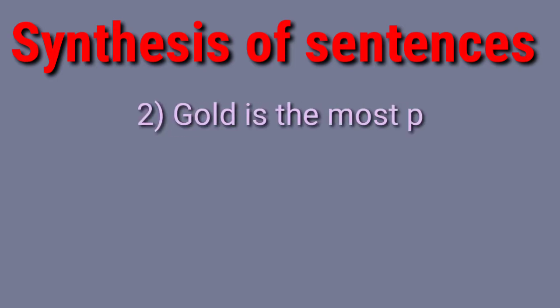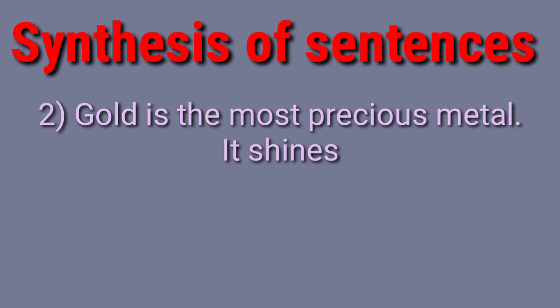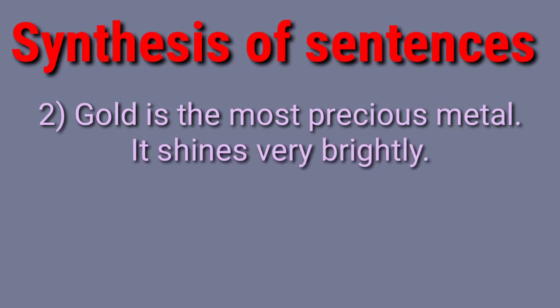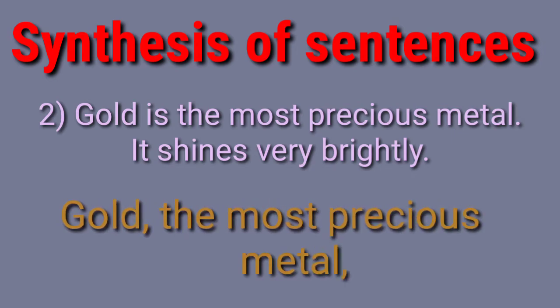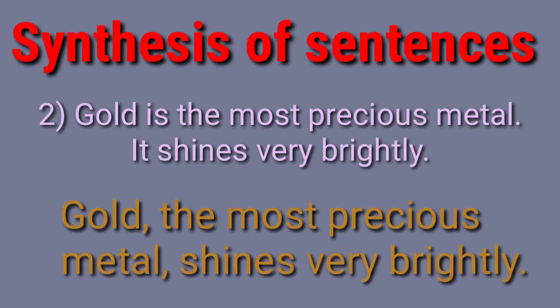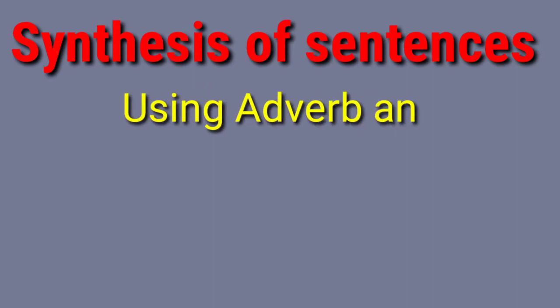Gold is the most precious metal. It shines very brightly. This is another sentence. The gold is most precious metal. This is the one sentence. And it shines very brightly. This is the another sentence. And if we change it into a one sentence, in a simple sentence, we can say gold, the most precious metal, shines very brightly.